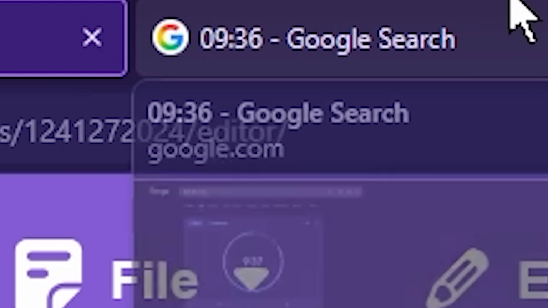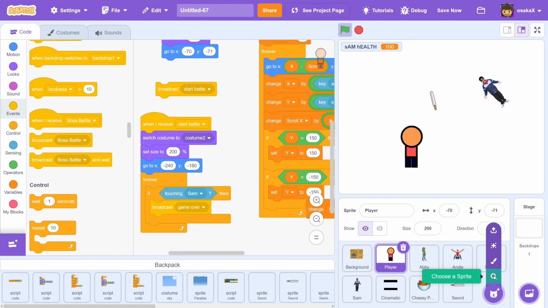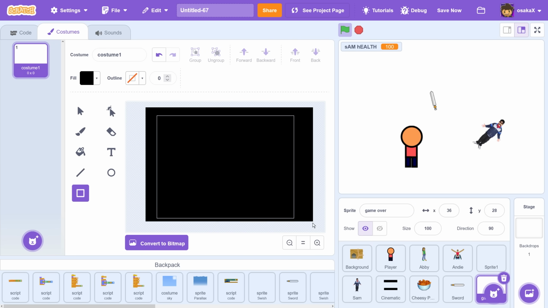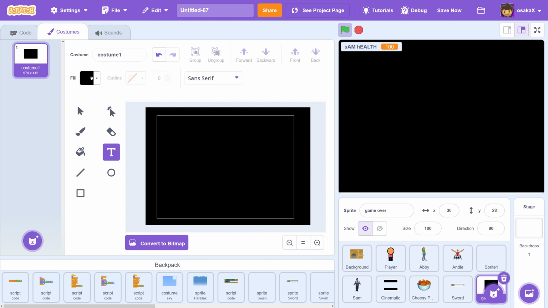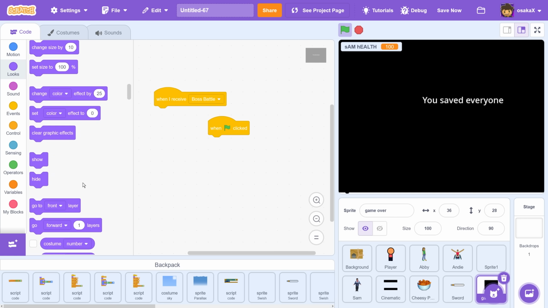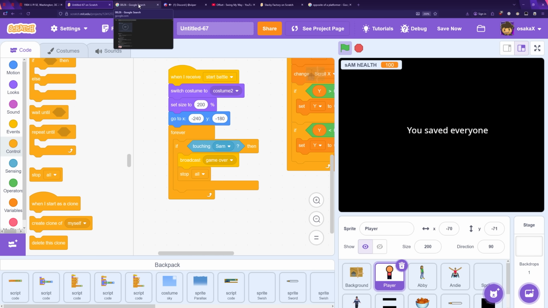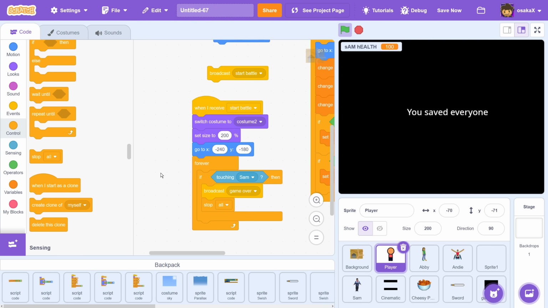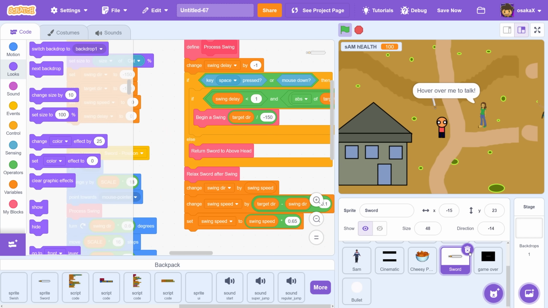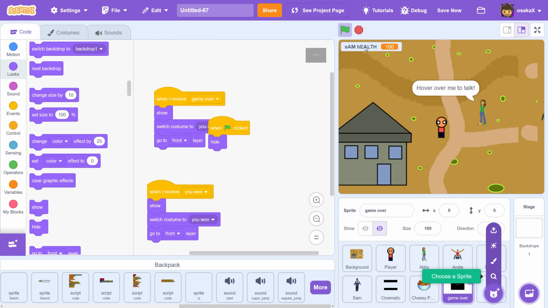9 minutes left. Oh. So let me just quickly make a game over screen. You died. I need to make this fast. It doesn't matter. First hide. And then when I receive game over, show. So do I even have time to make the rest of the NPCs? I don't think I will have time. No, this game has to be finished. Why is the sword still in here? Hello? When did I add that?